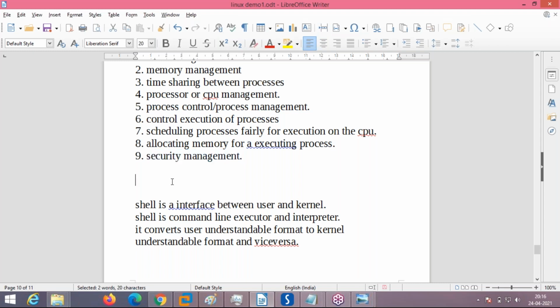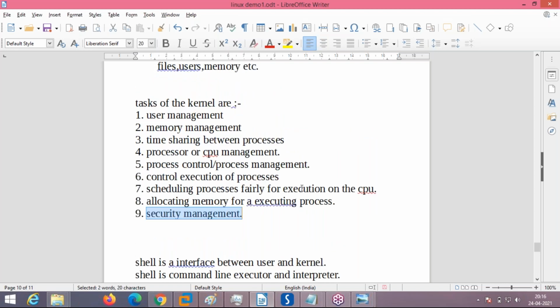So this is all taken care of by the kernel only, built into the kernel. NetFilter is a module built into the kernel. It takes care of all the packet filtering. All the packet filtering is done in the kernel. That way it is giving me security. Security is also part of the task of the kernel.